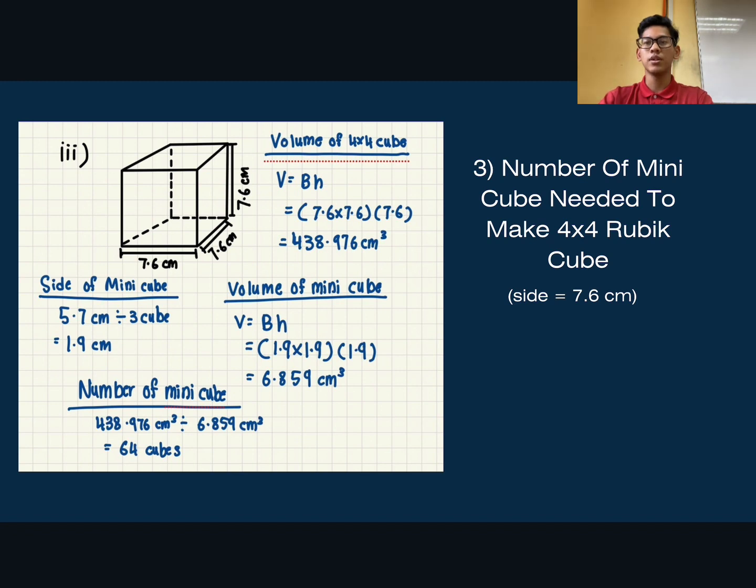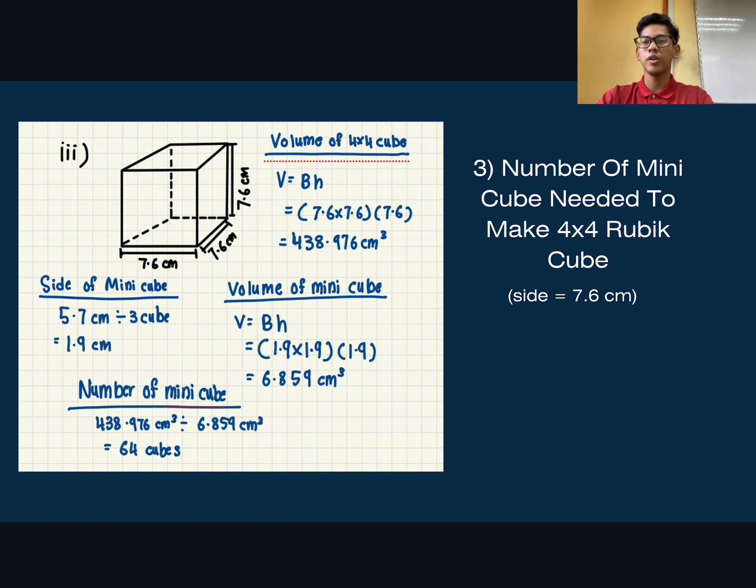Question 3. Number of mini cubes needed to make a 4 times 4 Rubik's Cube, which has a side of 7.6 cm. For the first step, we need to find the length of the mini cube. 5.7 cm divided by 3 cubes is equal to 1.9 cm. Then we find the volume of the mini cube. 1.9 times 1.9 times 1.9 is equal to 6.859 cm cube.